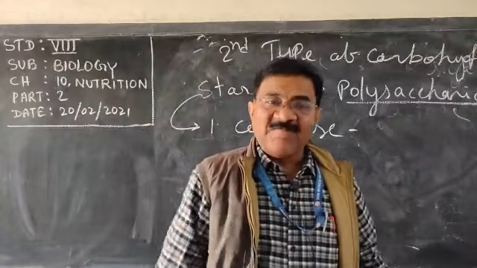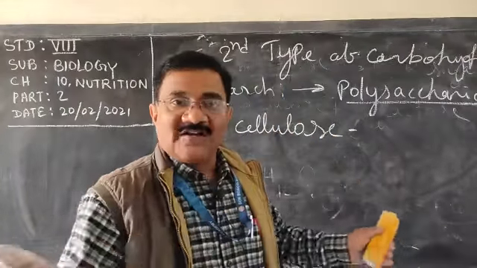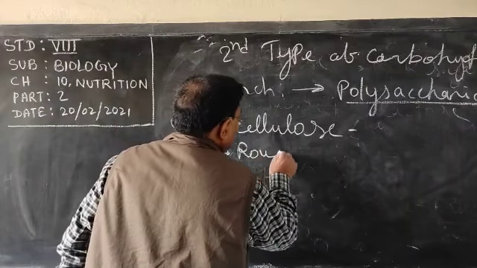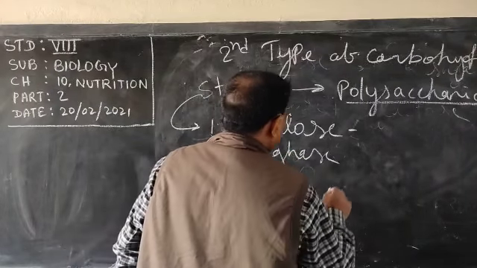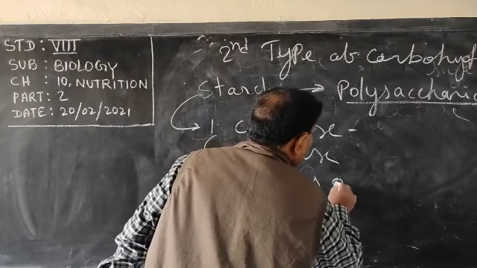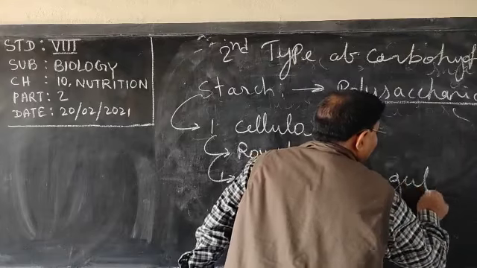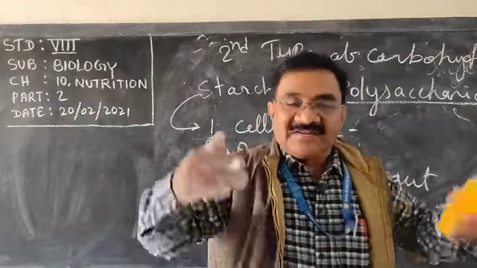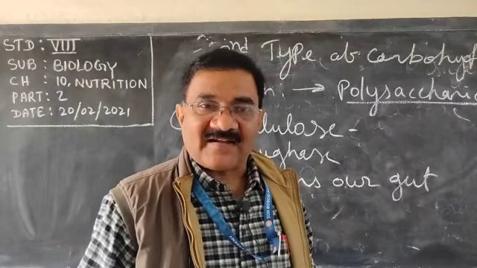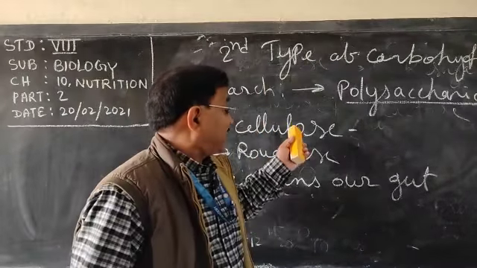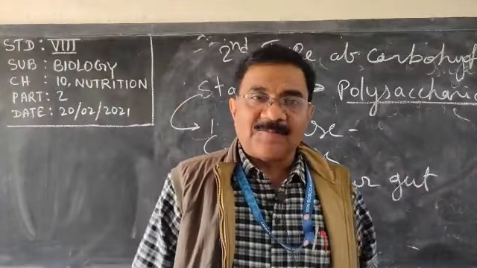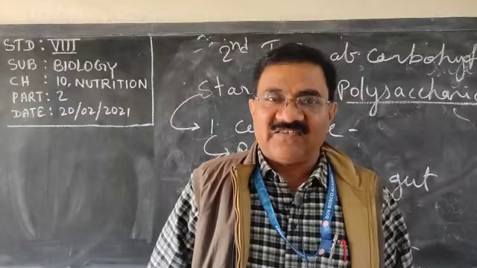When we eat plant parts, this cellulose is not digested, and it works as roughage. It cleans our gut. Gut means the alimentary canal, the digestive tract. It clears our digestive tract because roughage is present in the cellulose. It is necessary for the proper functioning of our digestive system.